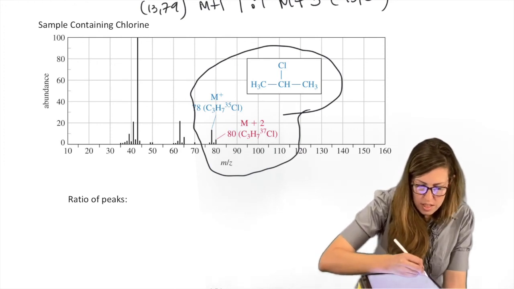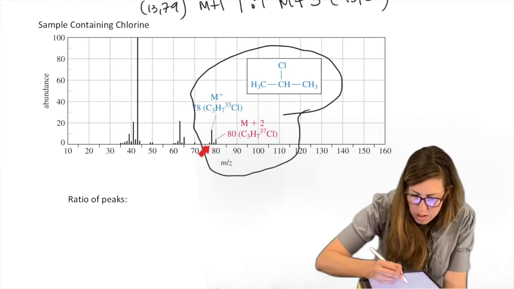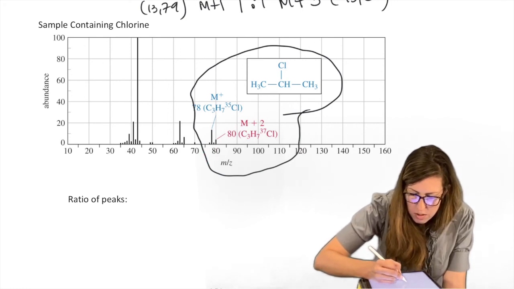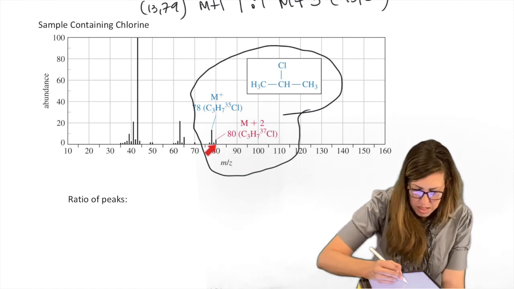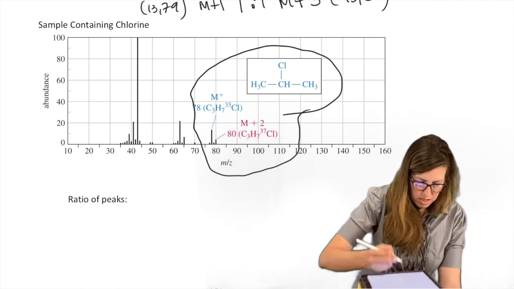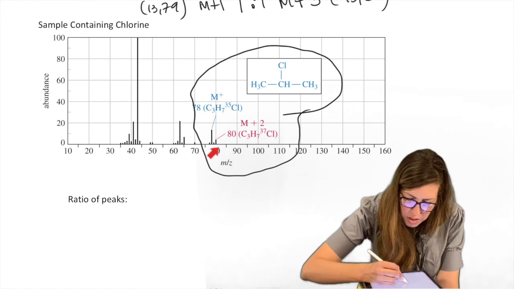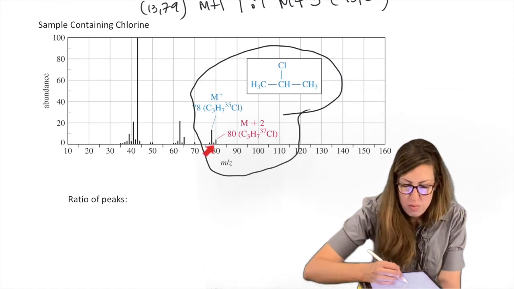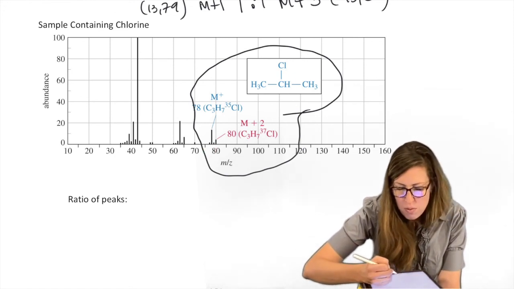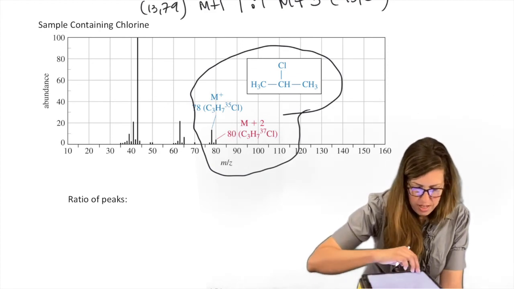So notice that what's going on here is we have an M+1, so it's 80, where's 80? Yeah, M+1, and an M+2, and it's kind of hard to see anything past that with the M+3. And sometimes we have little other ones that we don't need to worry about, but it's so short we don't even see the other one. So the M+, and this one would be a third of that tiny thing, so it's not visible. So you could draw out 4 if you want, but we only need to draw out 3.